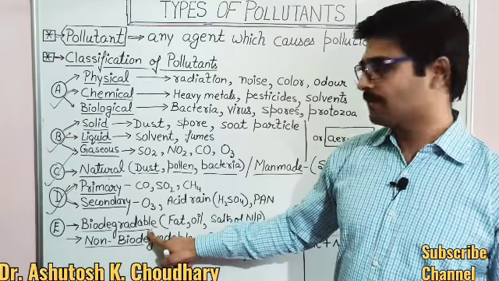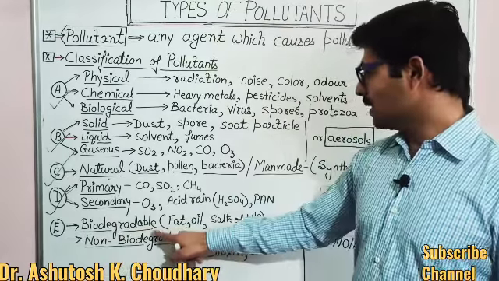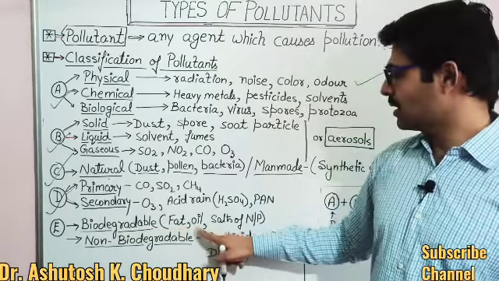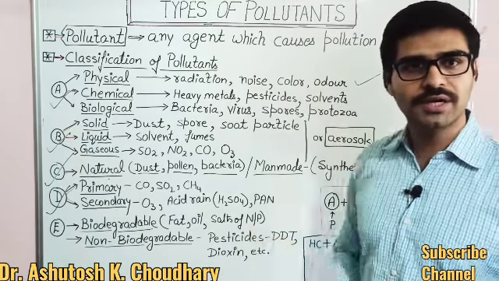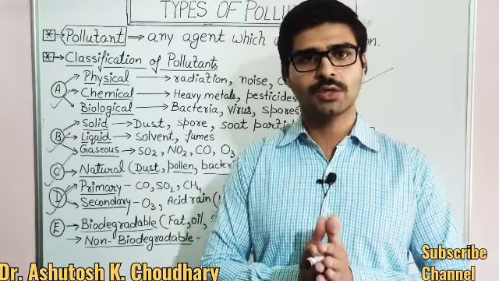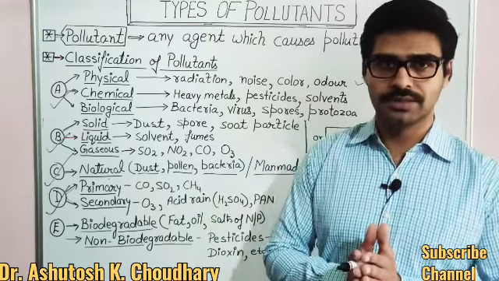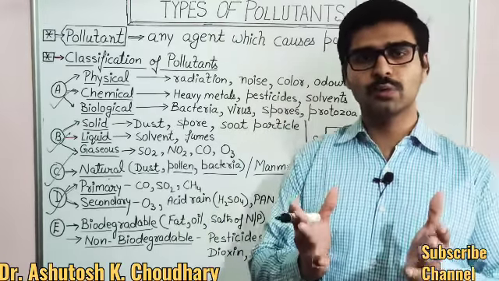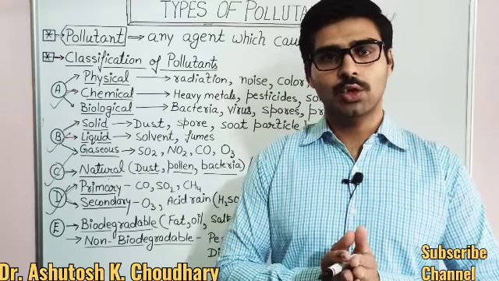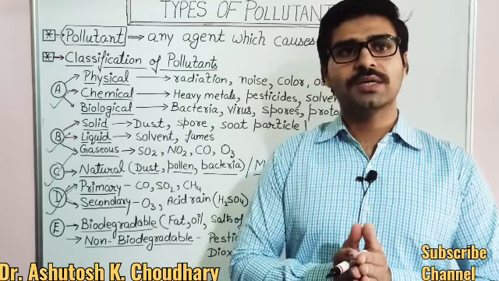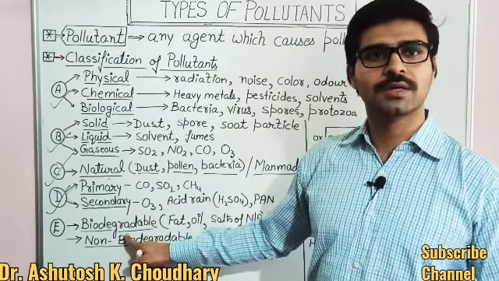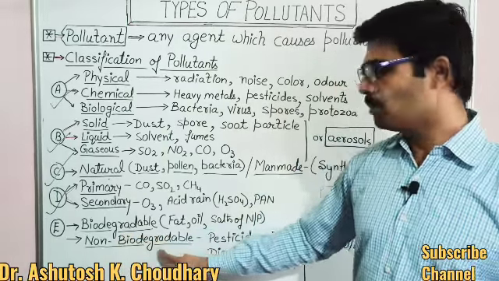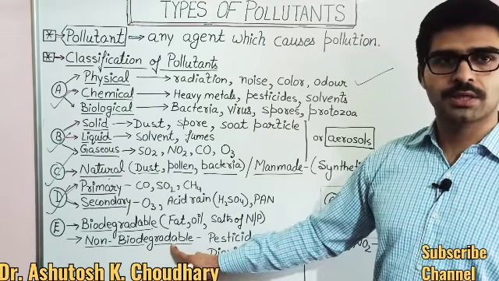Examples are fat, oil, salts of nitrogen and phosphorus, carbohydrates, proteinous components, all biodegradable in nature. The components generally present in domestic sewage are considered biodegradable pollutants.